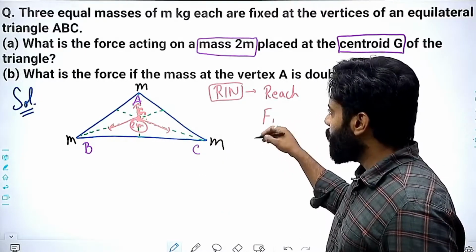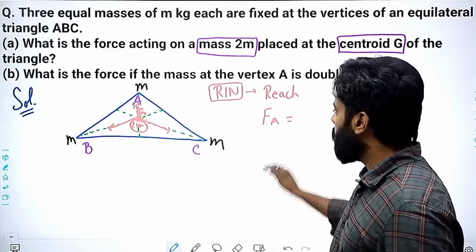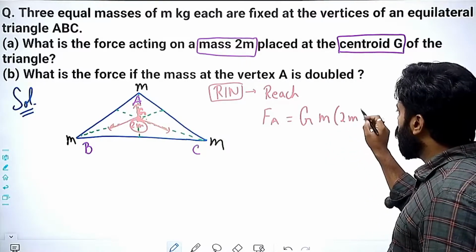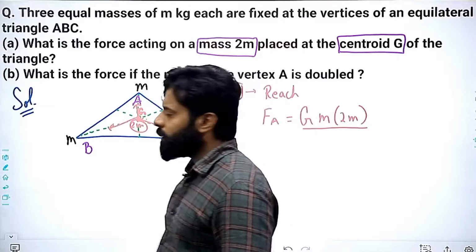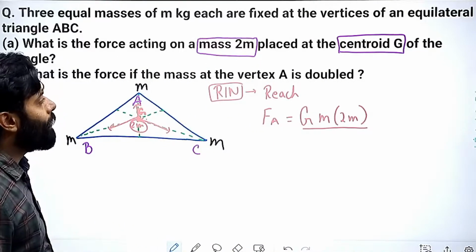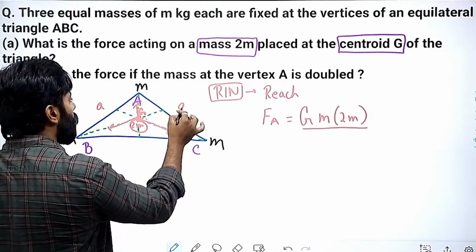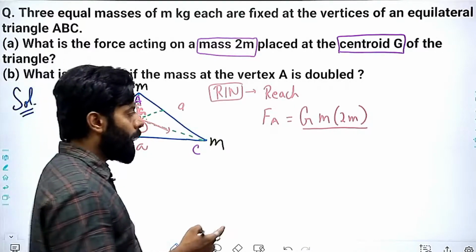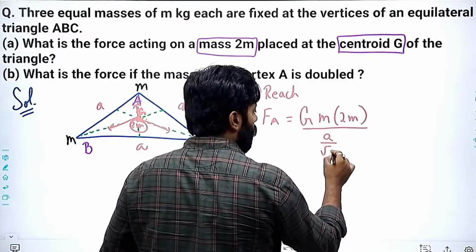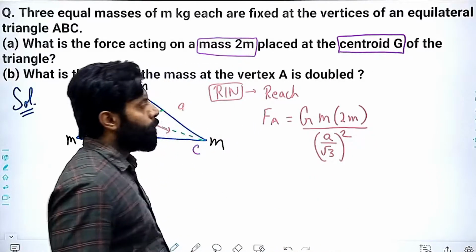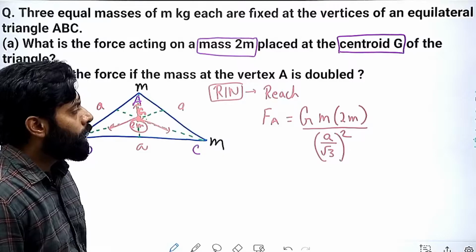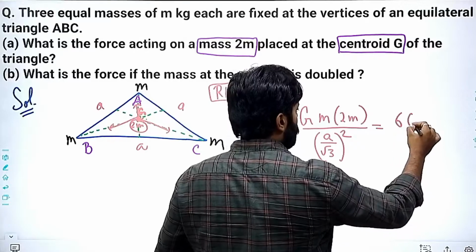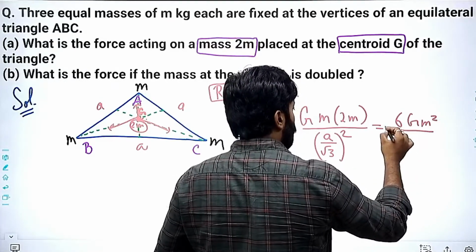And the force F1, if I am calculating the force due to A, FA is equal to G M 2M divided by R square. Now we know that if the side of an equilateral triangle is A, then the distance between the vertex and the centroid is A by root 3. So I can substitute this here, and this will be my force. Now I can write it as 6GM square divided by A square.